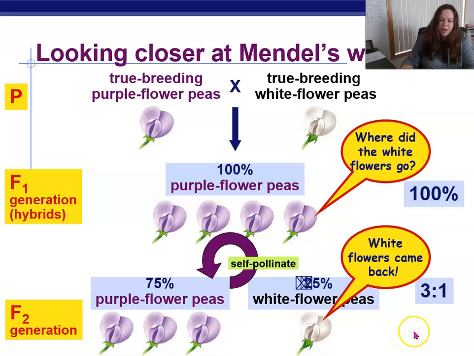So we have falsified our blending hypothesis. This is called a monohybrid cross, by the way. We are looking at only one trait here, and so mono for one, monohybrid cross.